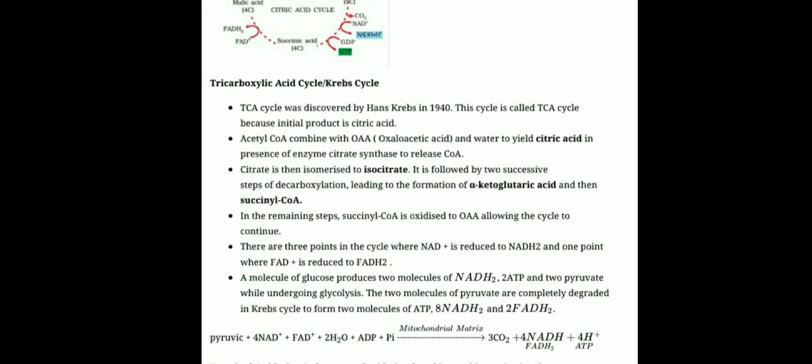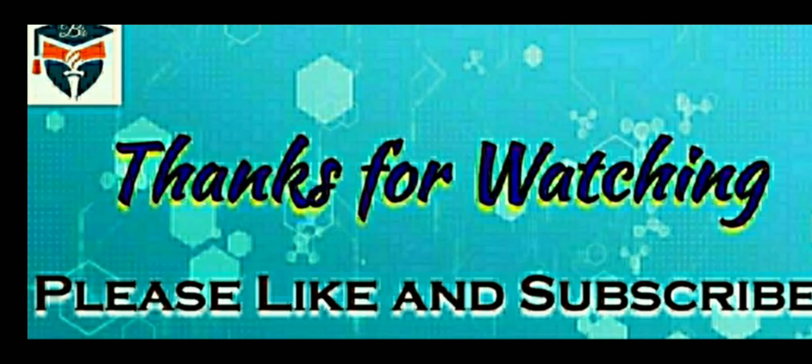So one molecule of glucose produces 2 molecules of NADH2, 2 ATP and 2 pyruvic acid in glycolysis. Whereas the 2 molecules of pyruvate, when completely degraded during the Krebs cycle, form 2 molecules of ATP, 8 molecules of NADH2 and 2 molecules of FADH2. So this is overall about the reaction of the Krebs cycle.